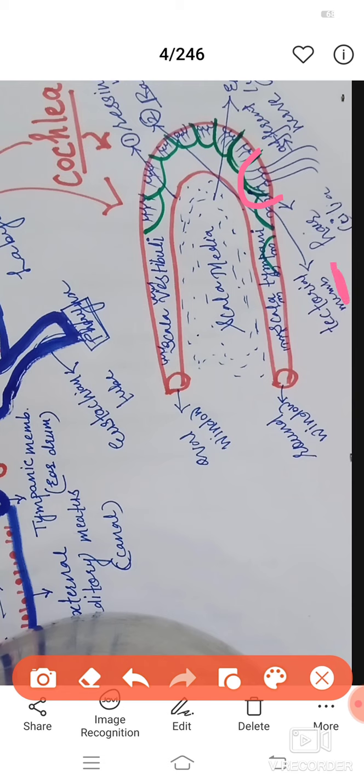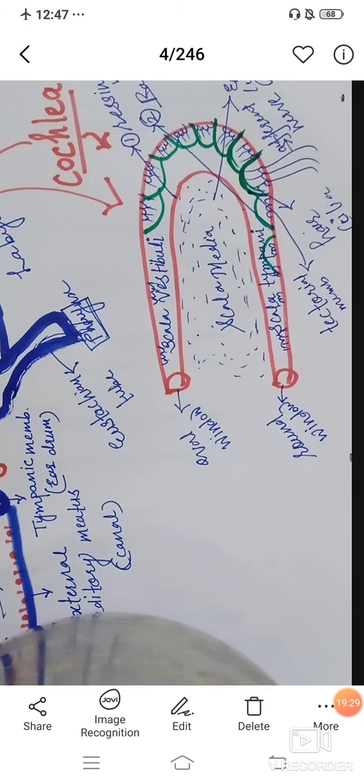So what is the organ of Corti and what does it contain? The small row of cells present on the basilar membrane is called the organ of Corti. The organ of Corti consists of hair-like cilia and afferent nerve which get covered by the tectorial membrane, and combinedly the complete structure is called the organ of Corti.